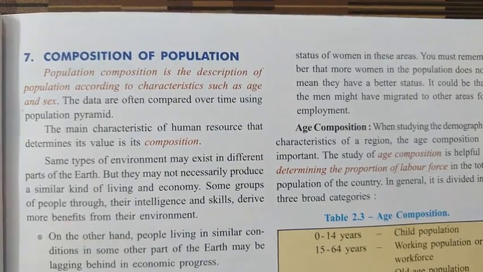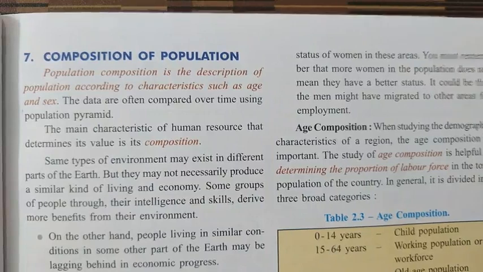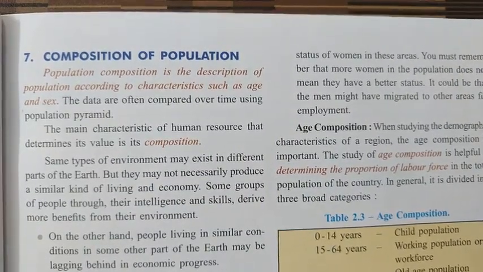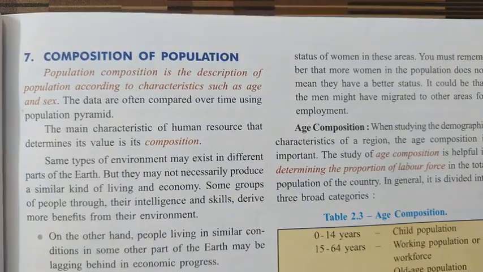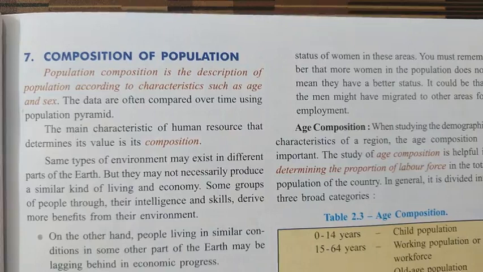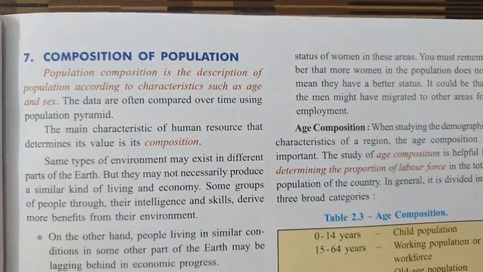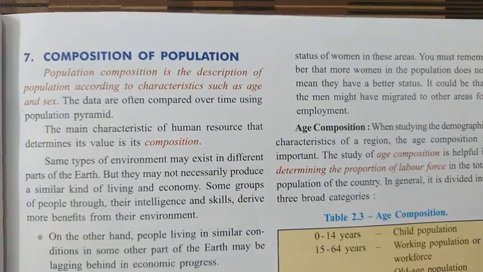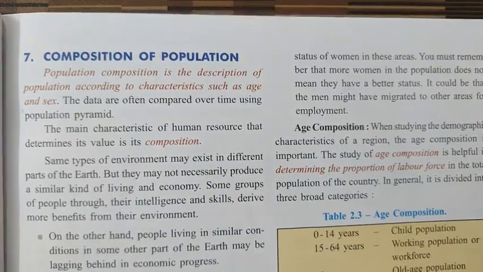When we talk about population composition, it tells about the description of the population, or you can say the classification of population, either age wise or sex wise.